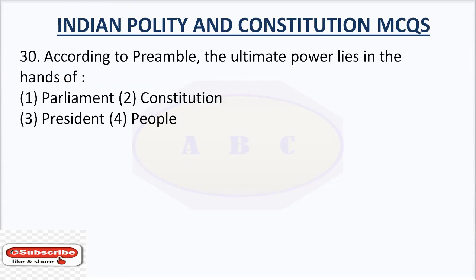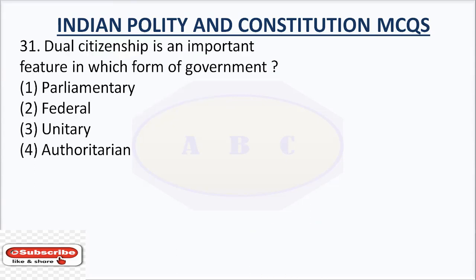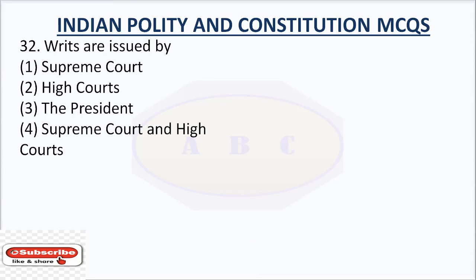Question number 30. According to the Preamble, the ultimate power lies in the hands of. The right answer is people. Question number 31. Dual citizenship is an important feature in which form of government? The right answer is federal government. Question number 32. Writs are issued by. The right answer is Supreme Court and High Court.